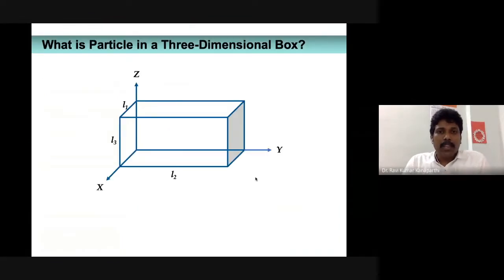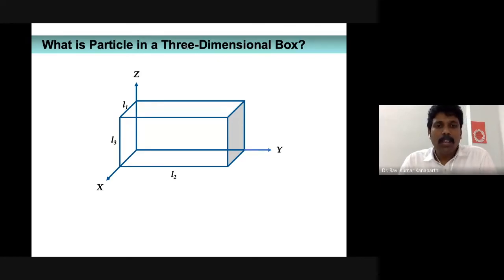What exactly is the particle confined to a three-dimensional box? It is similar to that of the particle confined to a one-dimensional box. This problem is also very simple. Here, you just imagine a rectangular box, and then you drop a quantum particle within that. So that is going to be your particle confined to a three-dimensional box. Just imagine a cubical box or rectangular box. Within that, you just place your quantum particle, and that is what is referred to as a particle confined to a three-dimensional box.